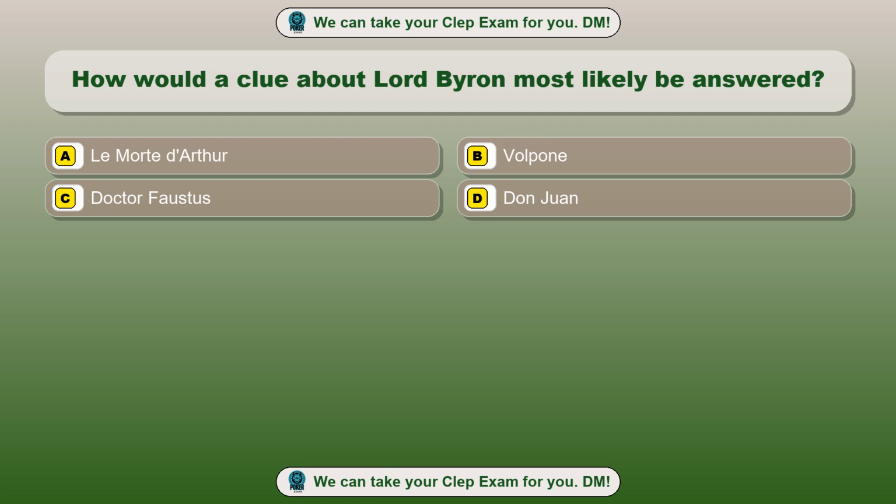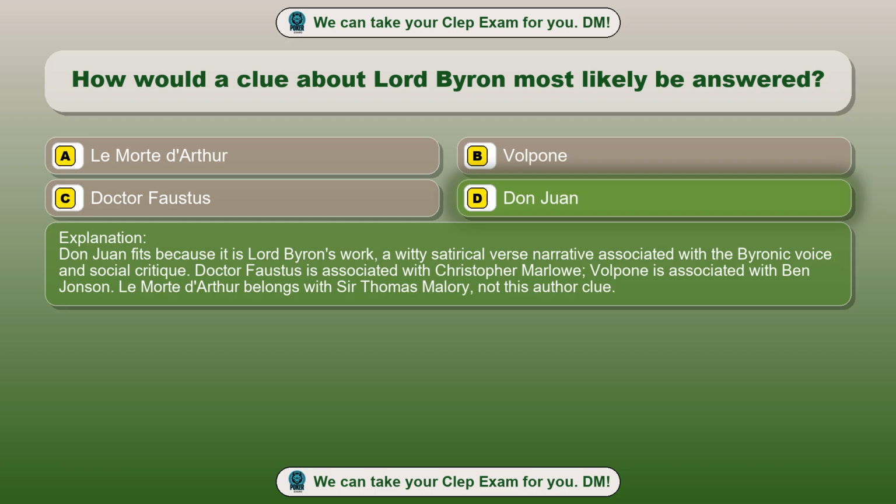Option A, Le Morte d'Arthur. Option B, Volpone. Option C, Dr. Faustus. Option D, Don Juan. The correct answer is option D, Don Juan. Don Juan fits because it is Lord Byron's work, a witty satirical verse narrative associated with the Byronic voice and